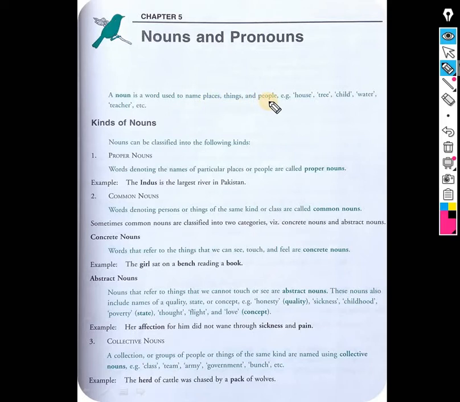In simple words, noun is a word that shows the name of a place, a thing or a person. For example, house is name of place. Tree, name of thing. Child, name of person. Water, name of thing. Teacher, name of a person.